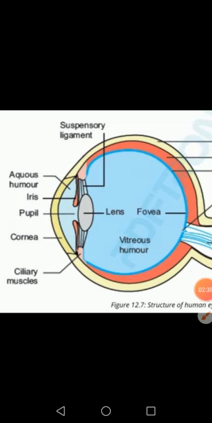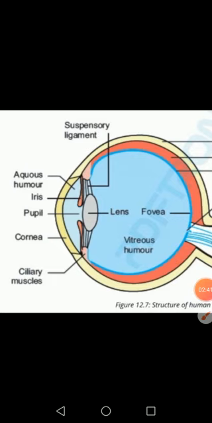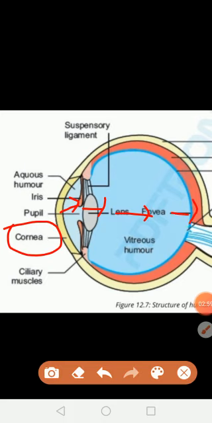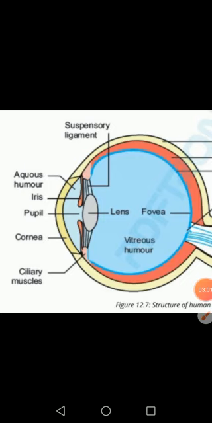First, light from an object enters the eye and is refracted as it passes through the cornea, then into the aqueous humor, then the lens, then the vitreous humor, and then the image is formed on the retina.